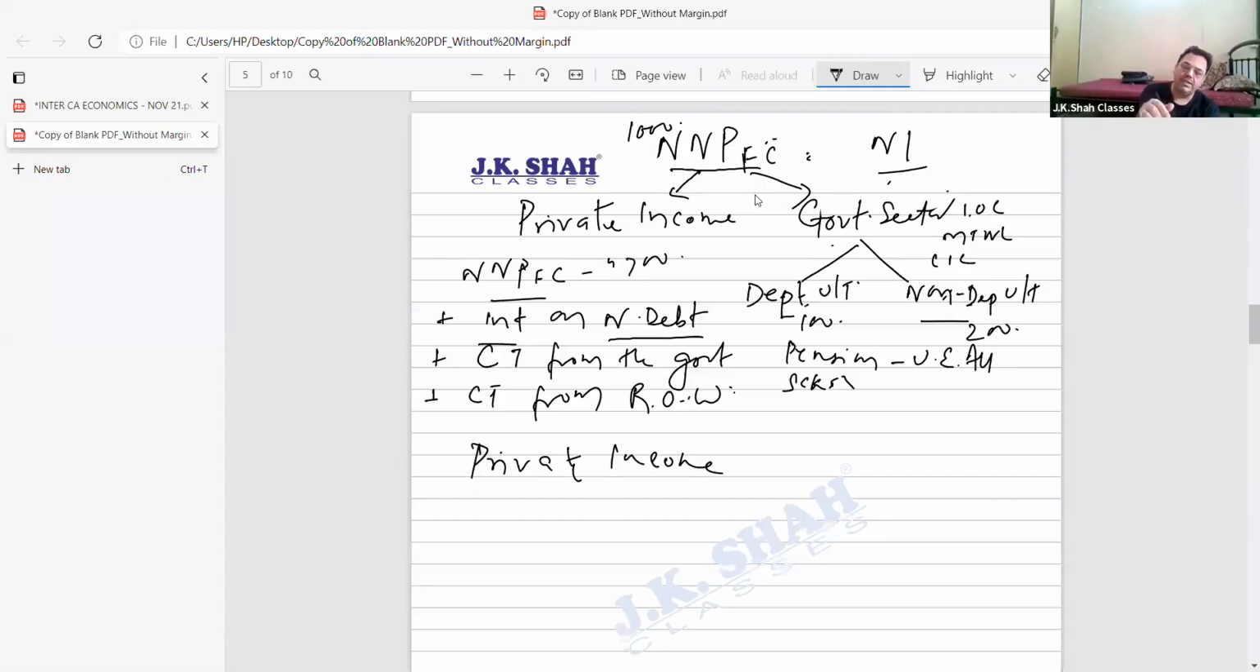Now, interest on net debt that the government gives us is 50 rupees. I'll write here. Pension, all this the government gives us another 50 rupees. And you've got from the rest of the world, let us say, 10 rupees. So this total comes to 810 rupees, which is accruing to the private sector.